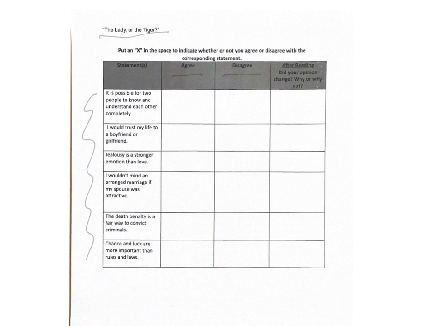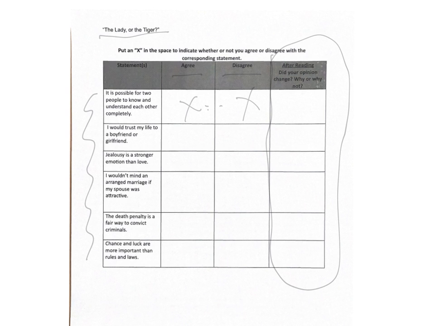So it is possible for two people to know and understand each other completely. If you agree with that, all you do is put an X. And if you disagree with that, you put an X. But only do one of these, don't do both. And then you don't worry about this section right here until after reading. But you go ahead and do the rest of these, mark them whether you agree or disagree.